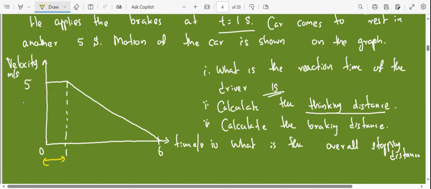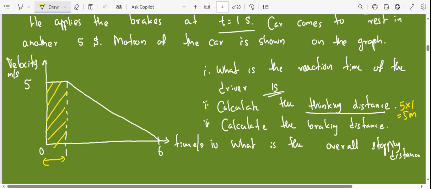So that is the area below the graph, right? This height is 5, the width is 1. So then thinking distance is 5 into 1, that means 5 meters, not meters per second. The distance is given in meters.